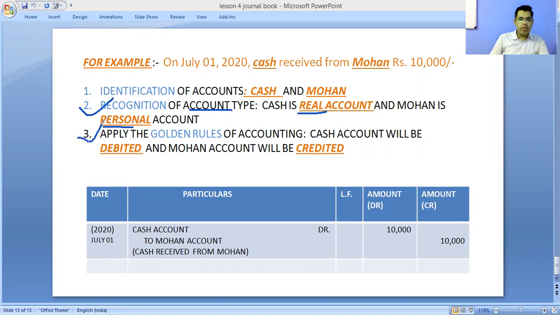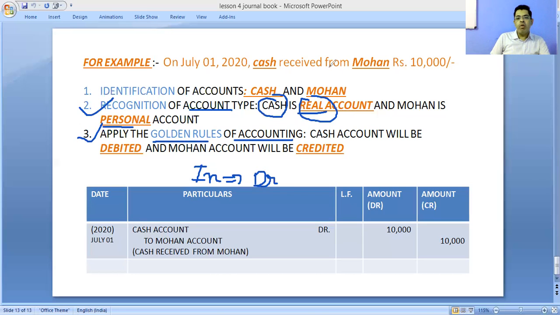In the third step, you have to apply the golden rules of accounting. Cash is a real account, as we identified in the second step, so you have to apply the rule of real account. What is the rule of real account? Debit what comes in and credit what goes out.